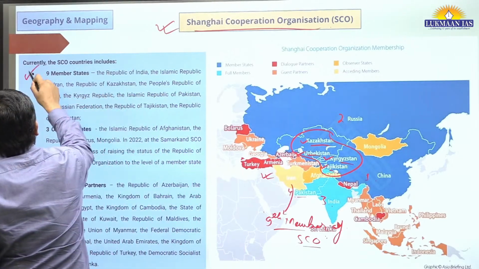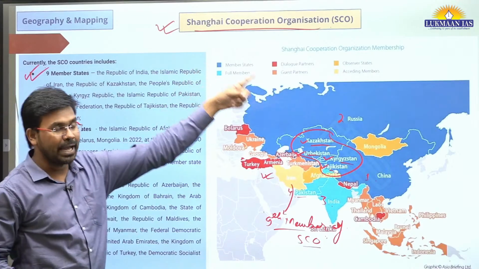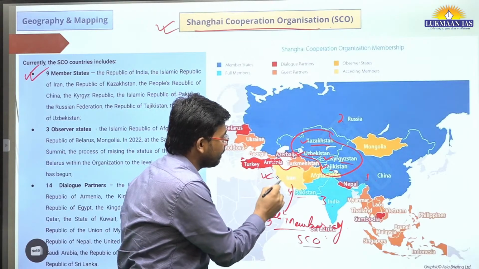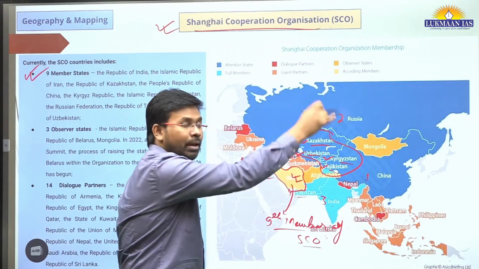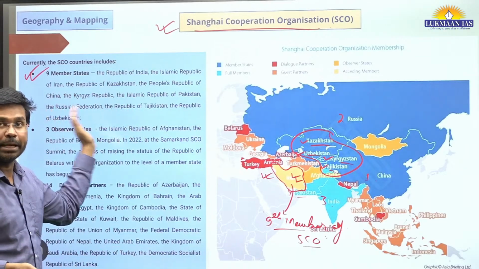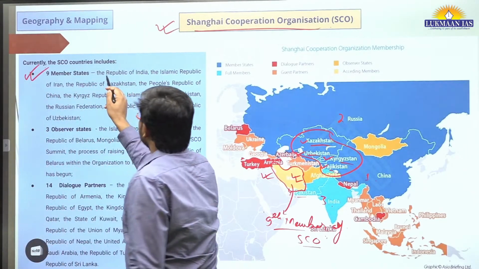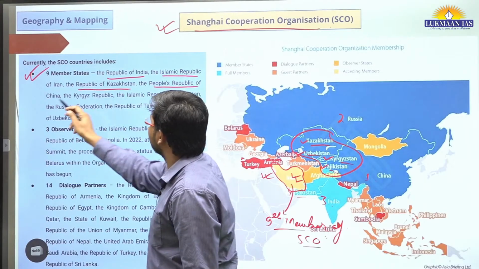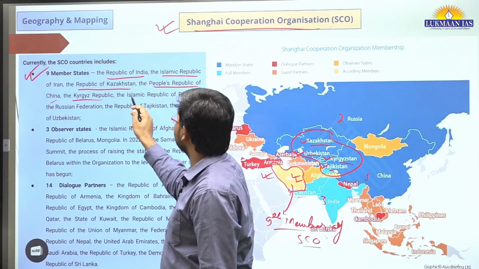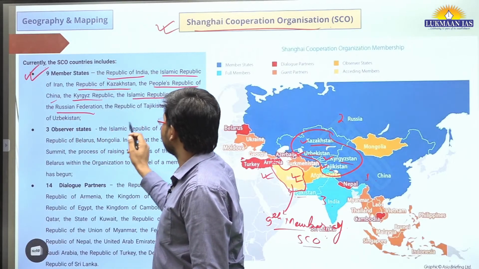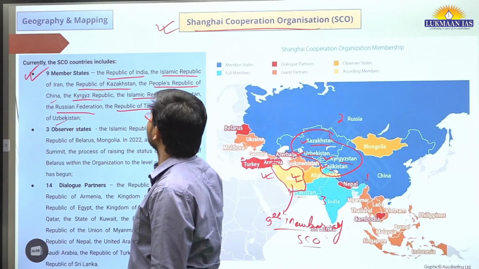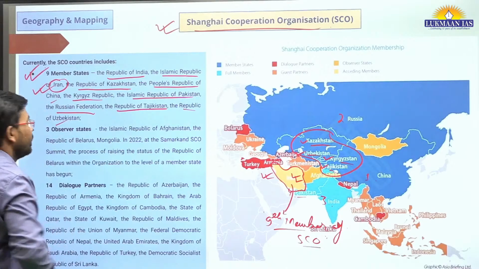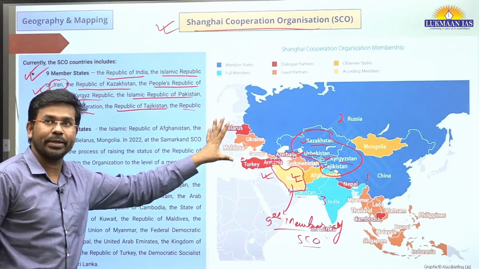So the names of the member countries I have listed over here. This map, I have downloaded it from the internet, right? So it does not have a mention of Iran as a member, so consider it to be a part of the membership itself. That's why I have included the names of SCO members over here. So Republic of India, Islamic Republic of Iran, Republic of Kazakhstan, People's Republic of China, the Kyrgyz Republic, Islamic Republic of Pakistan, Russian Federation, Republic of Tajikistan and Republic of Uzbekistan. Okay, so that's the thing. So over here you see Iran has been added. So they are the member states of Shanghai Cooperation Organization.